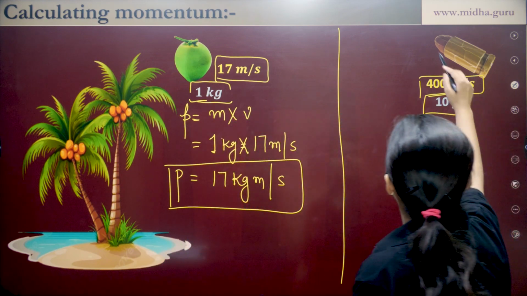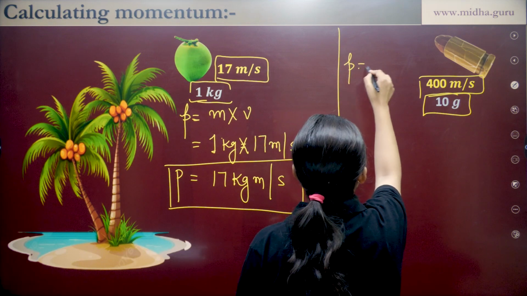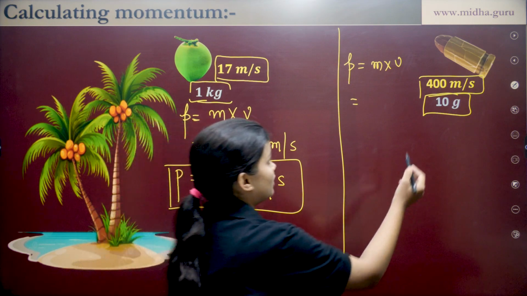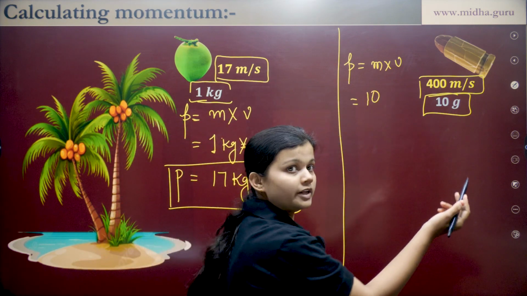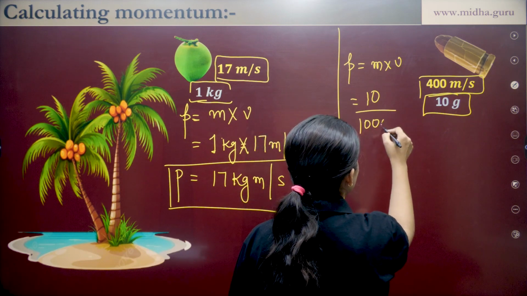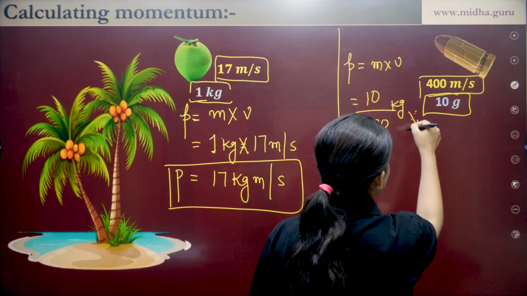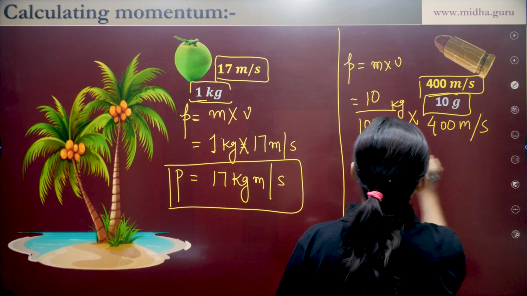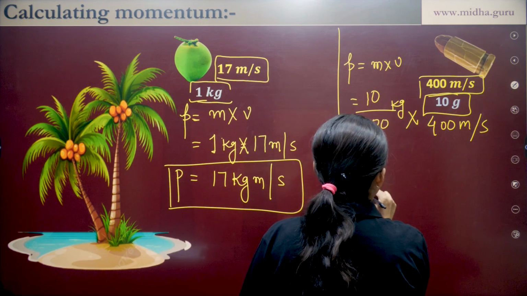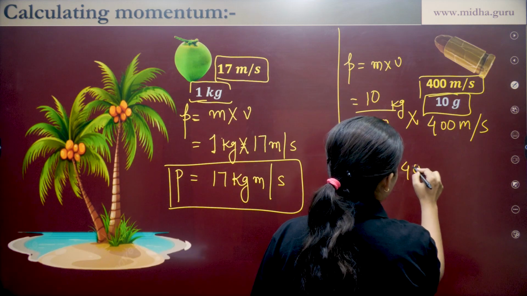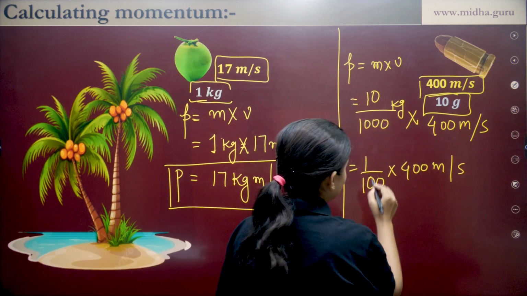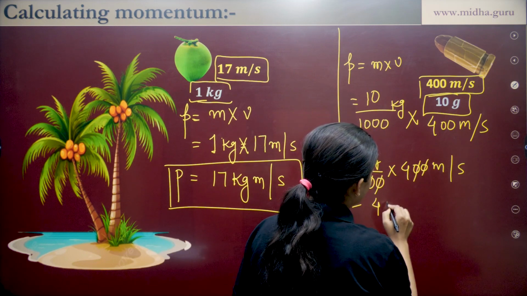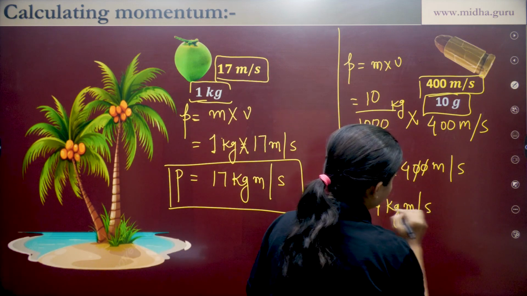Now let's calculate the momentum of this bullet. Here again, momentum is mass times velocity. What is the mass of this bullet? The mass of this bullet is 10 gram. On converting it to its SI unit, we have 10 upon 1000 kg times velocity 400 meter per second, which is 1 by 100 into 400 kg meter per second, which is equal to 4 kg meter per second.